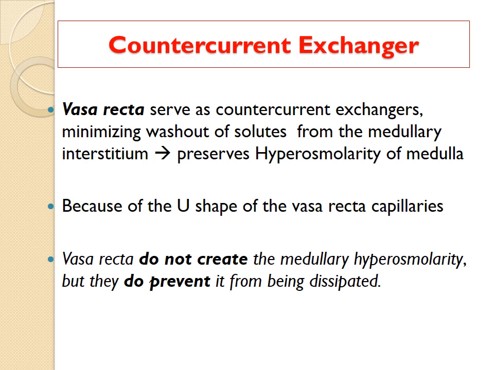This countercurrent exchanger operates at the vasa recta, which are a specialized tubular network of the juxtamedullary nephron. So the vasa recta, by this countercurrent exchanger, will minimize the washout of solute from the medullary interstitium and preserve the hyperosmolarity of the medulla. And this is possible because of the U shape of the vasa recta, again like that of the loop of Henle. So vasa recta do not create this medullary hyperosmolarity, but they do prevent it from dissipating.